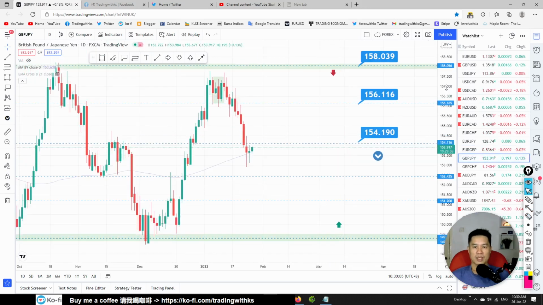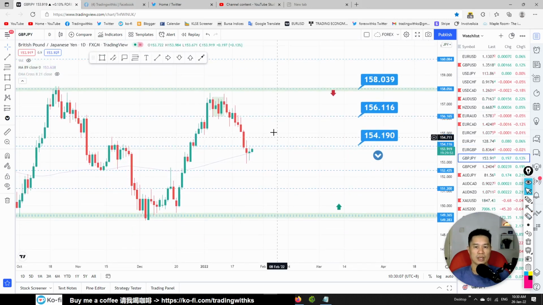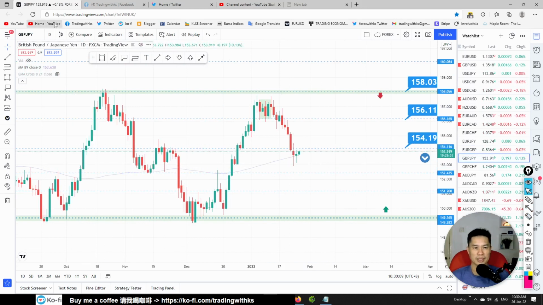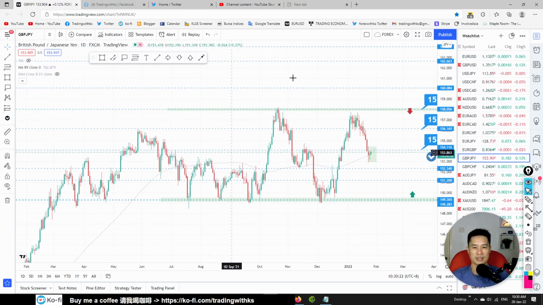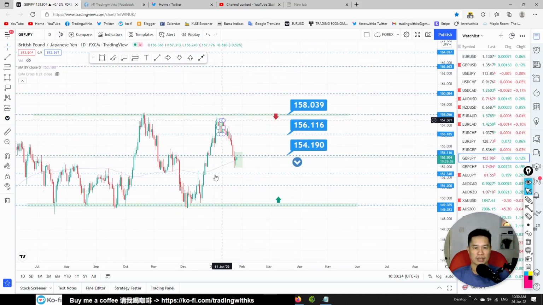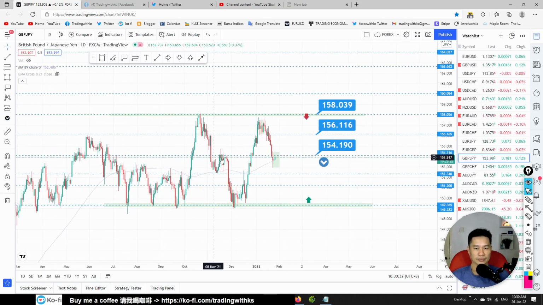Pound JPY. Pound is getting stronger. We got an inside bar here, so there is possibly a rebound over here, no doubt. The best way to trade this sideways price action is to sell at the top and buy at the bottom. There is a support over here in the middle, this area. This could be our buyer's line.